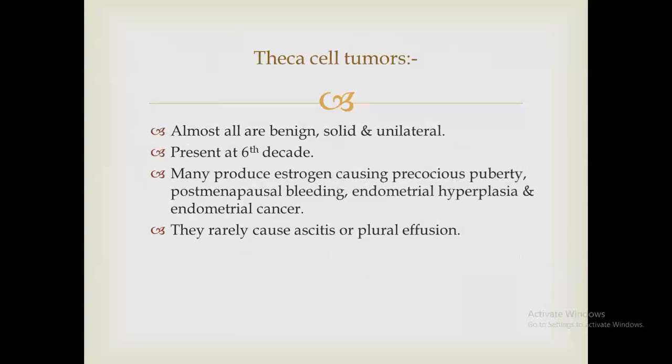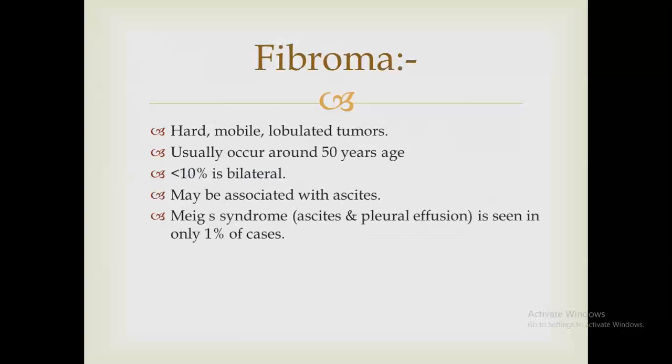Second one is theca cell tumor. They are benign, solid, unilateral, and occur in women more than 60 years of age. Again, they secrete estrogen and manifest in different age groups with precocious puberty, postmenopausal bleeding, and endometrial hyperplasia, which may lead to endometrial cancer. And they rarely cause ascites or pleural effusion, although they are benign.